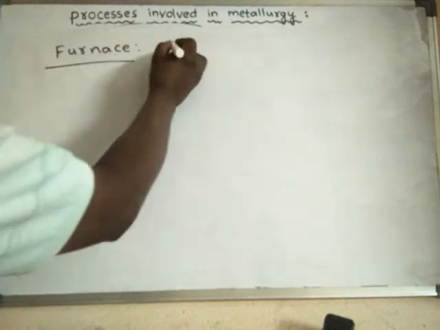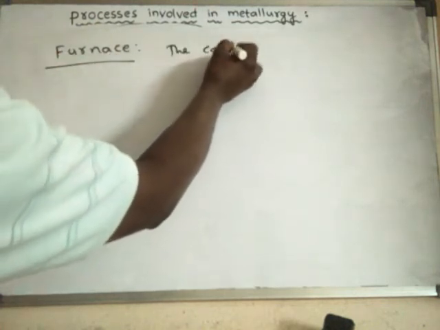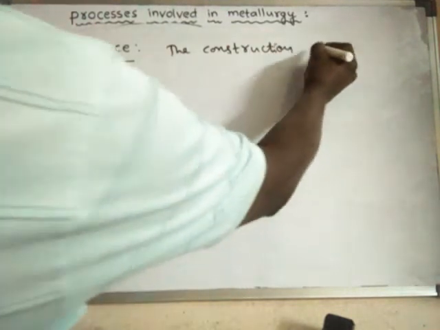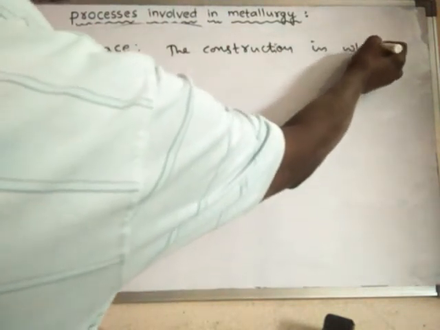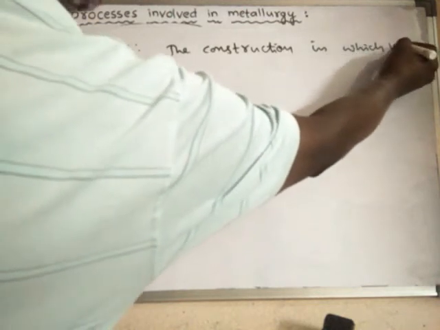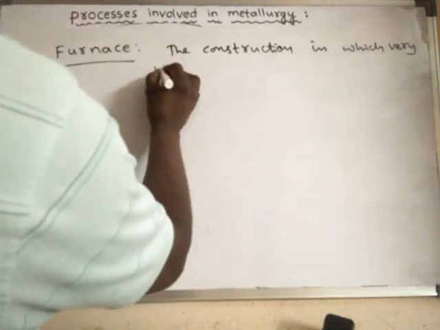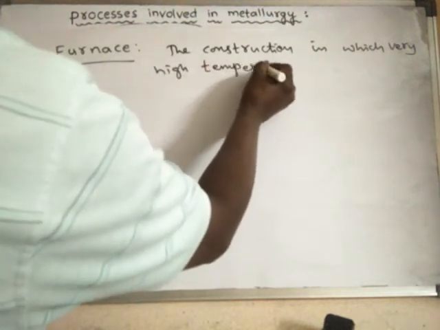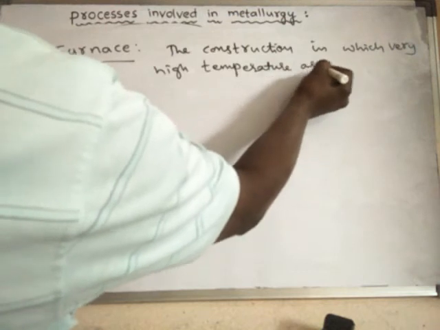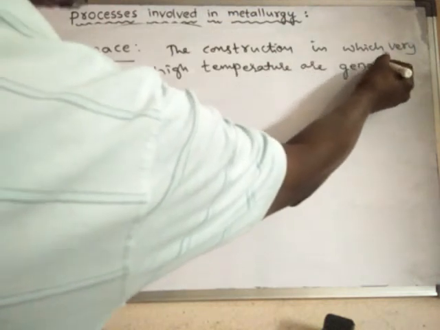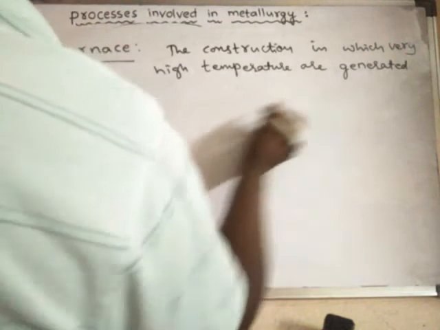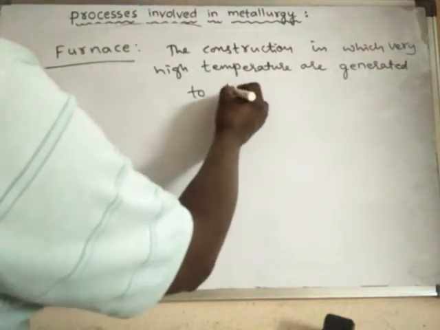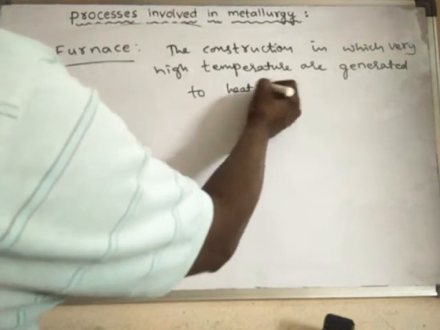What is a furnace? It is a construction in which very high temperatures are generated or created to heat the ore.